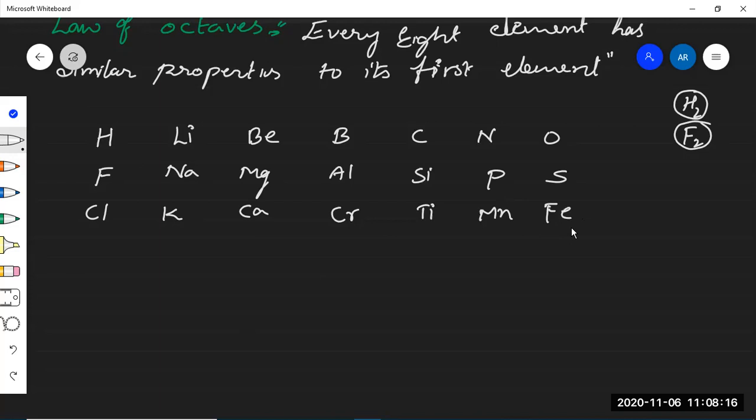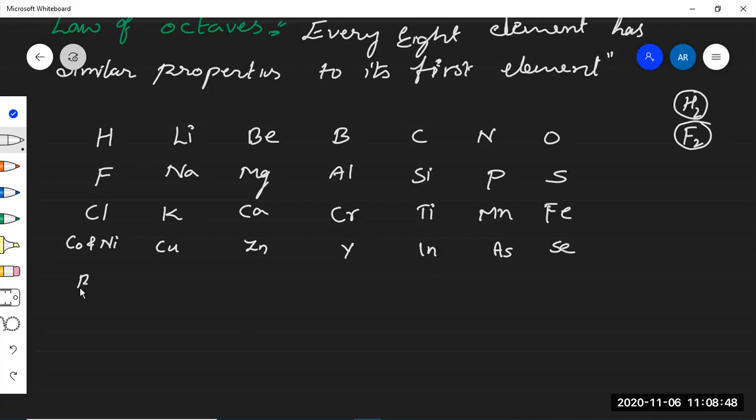And after iron he placed both cobalt and nickel in one slot. And after nickel he kept copper in the place below the potassium, and zinc below the calcium, and yttrium, indium, and one more element, that is As, and selenium, as well as bromine.